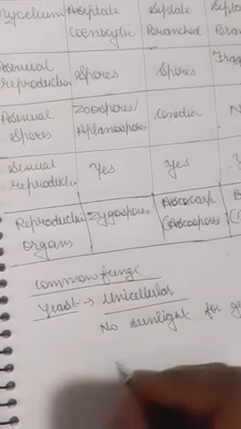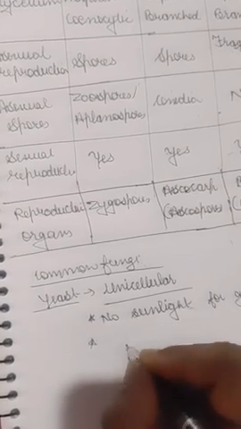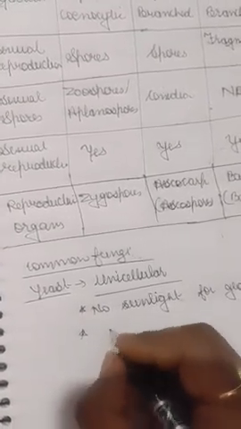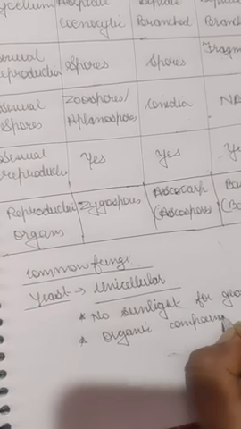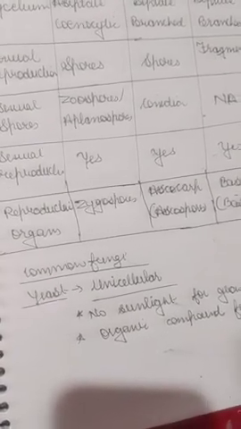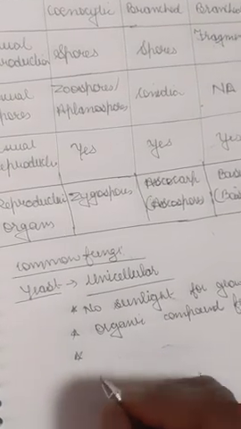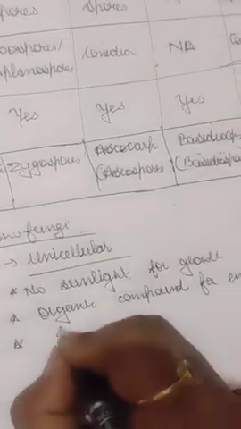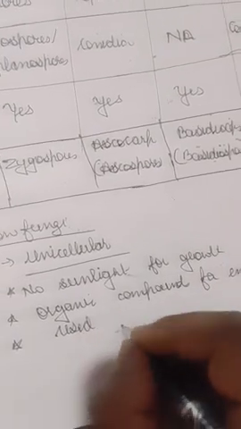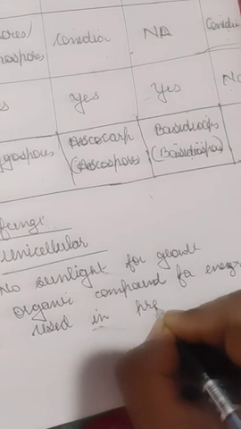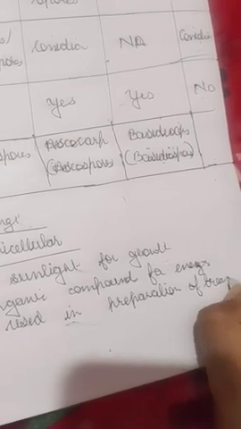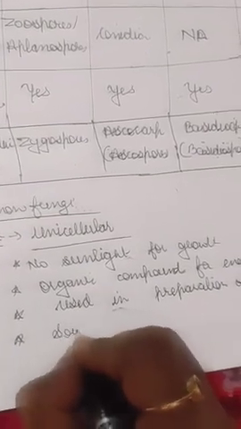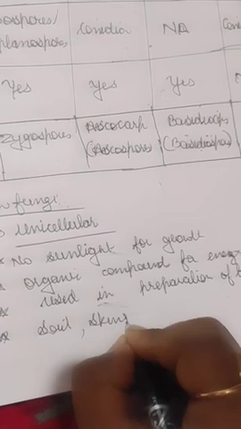They use organic compounds for energy, and they are used commercially in the preparation of bread and wine, and they are found in soil, on skin, and in many other places.